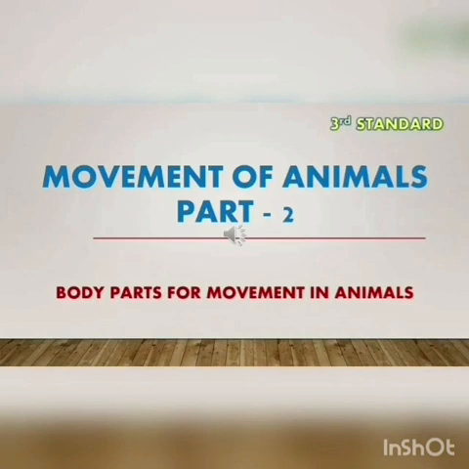Movement of animals. Different animals move in different ways. Some animals run, some walk, some hop, some fly, and some swim. Insects. Most insects crawl on the ground, and some insects can fly. Reptiles. Reptiles crawl on the ground with their 4 legs.